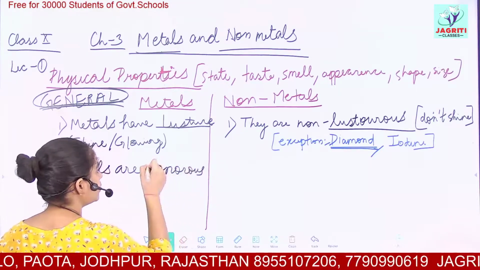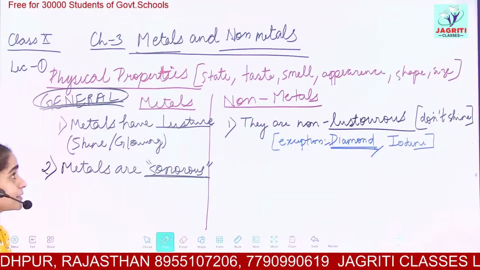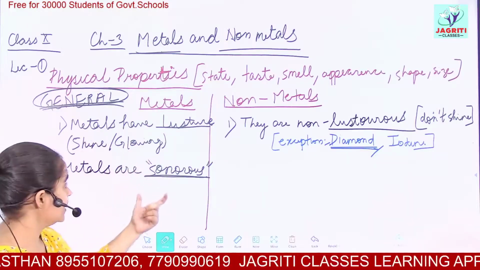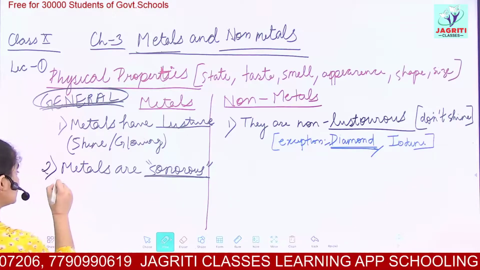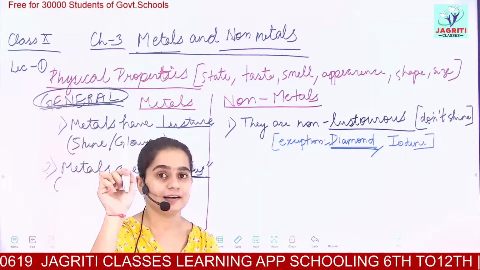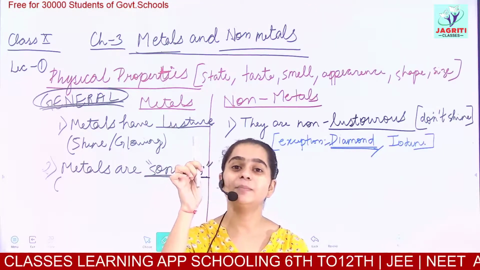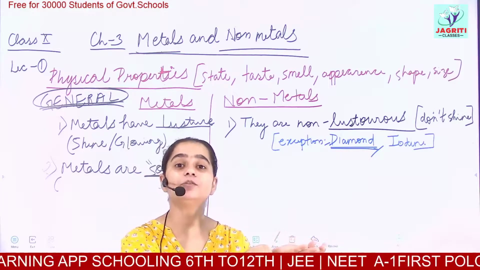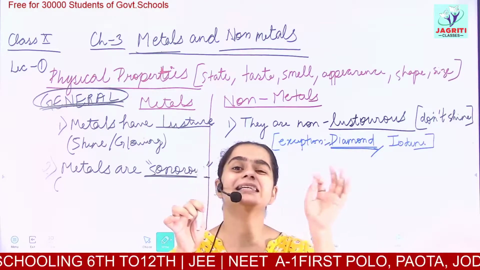Remember the important words. You could be asked in the exam to define, in short questions, what do you mean by luster? Luster means shine, shiny surface. Then you could be asked, what do you mean by sonorous? Sonorous means, let's suppose this is a metallic pen. It is not. I am saying let's suppose, okay? If I have a metallic object in my hand and I hit it against a hard surface, then it would provide a metallic sound.